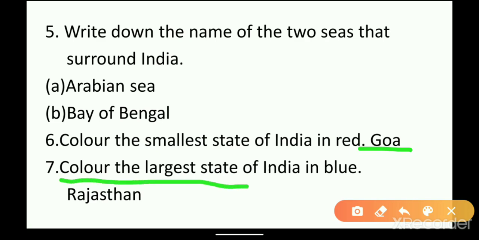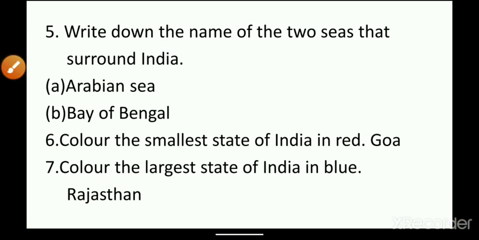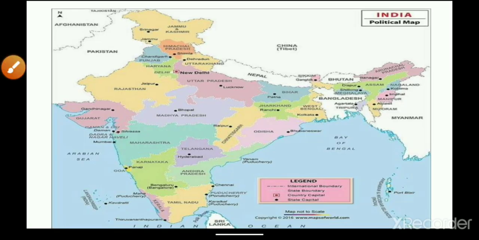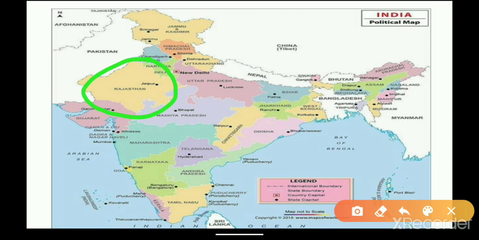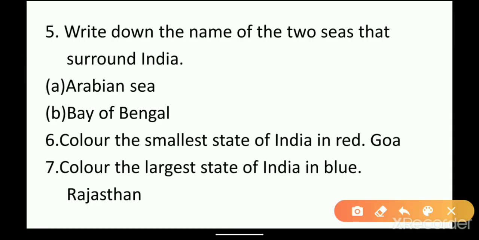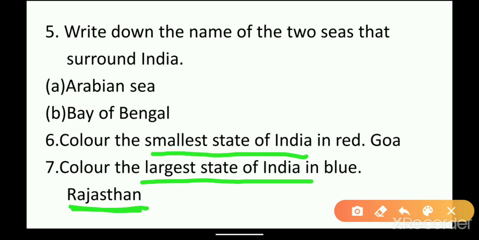Color the largest state of India in blue. So which is the largest state of India? We have to color that state with blue color. Let us see in this map which is the largest state. This here is Rajasthan, and see other states, they are smaller than Rajasthan. So you have to color this Rajasthan with blue color, and then you have to write it here. So the largest state of India is Rajasthan and the smallest state of India is Goa.